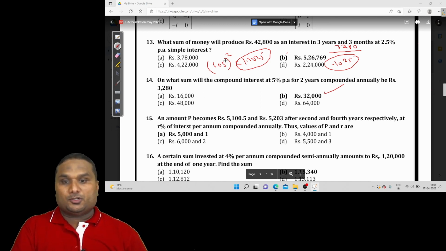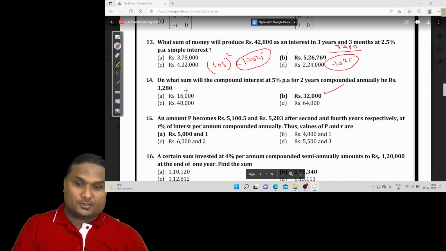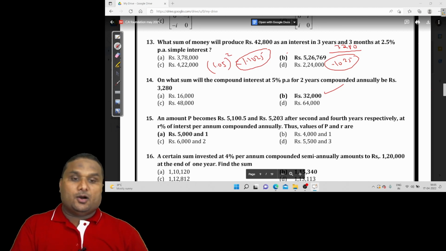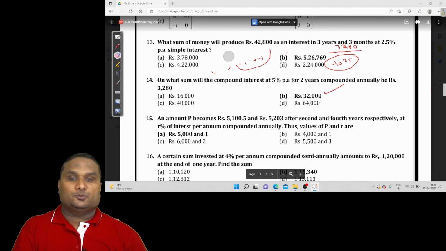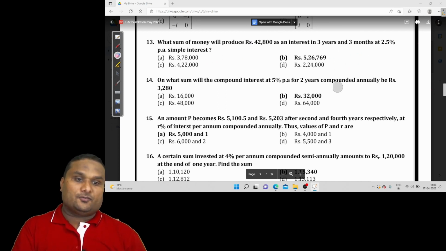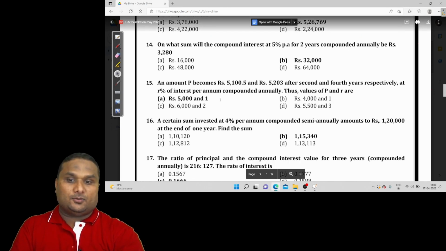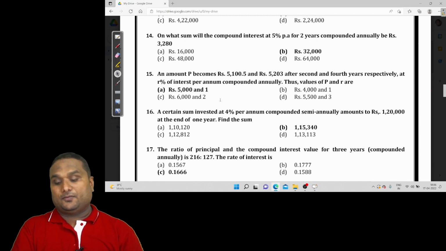Or you have to take option A, 16,000 into 1.05 to the power 2, and check whether it gives 16,000 plus 3280, that is 19,280. Or check 32,000 into 1.1025, or 32,000 into 1.05 to the power 2, whether it is 35,280. Like that you have to do if you are an ordinary student or not comfortable with the speedy technique. Okay, now question number 15.